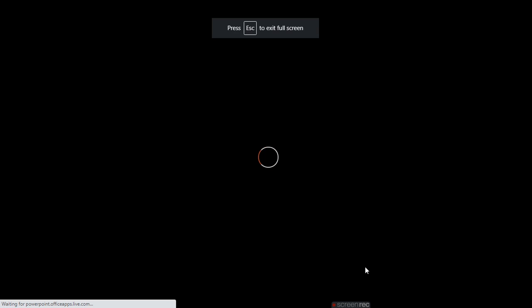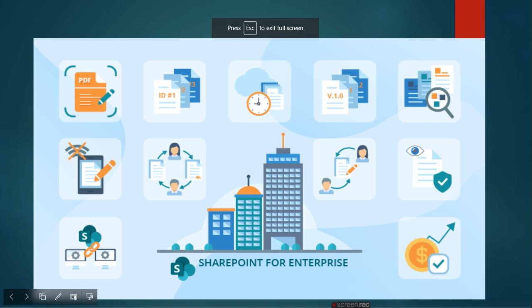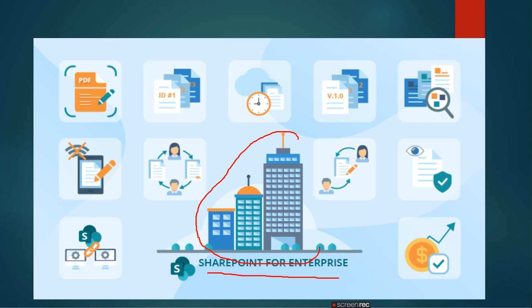So in this slide, you can see the content. Consider SharePoint for enterprise. They are trying to explain that SharePoint is for the enterprise, for the organization. The important thing is what things are in an organization, those stored in a laptop or computer, which is the content, how the organization runs.